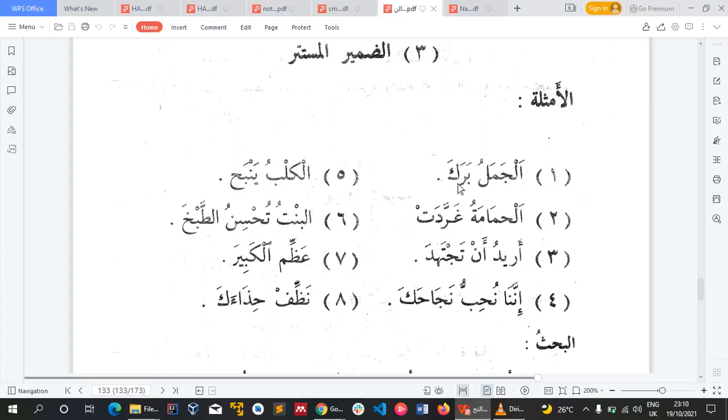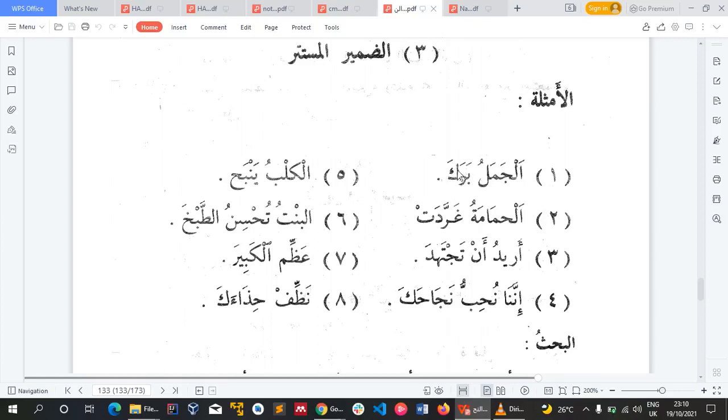Baraka. Don't confuse it. People usually confuse this word baraka. There are many. We have barakatun, meaning blessing. That's the name of a person. Or baraka, as in barakallahu fi. But this baraka means knelt down. Al-jamalu baraka. The camel knelt.